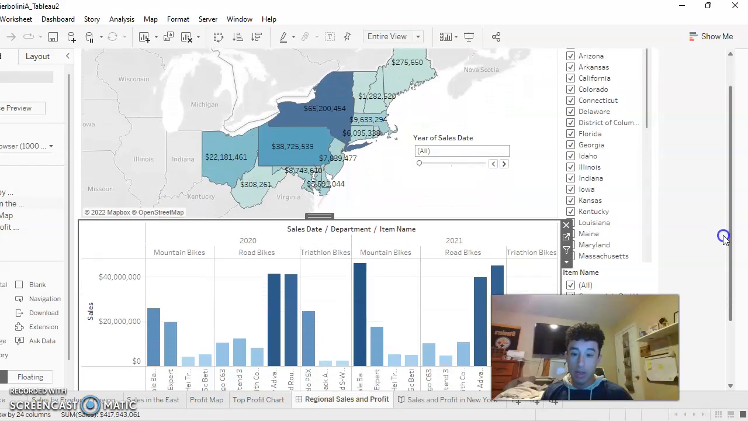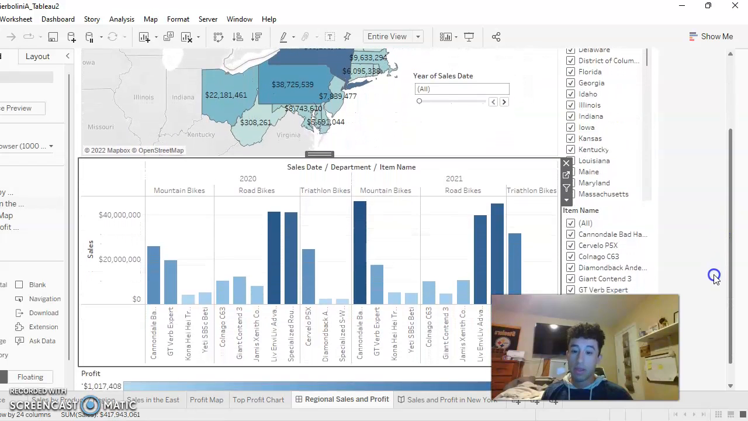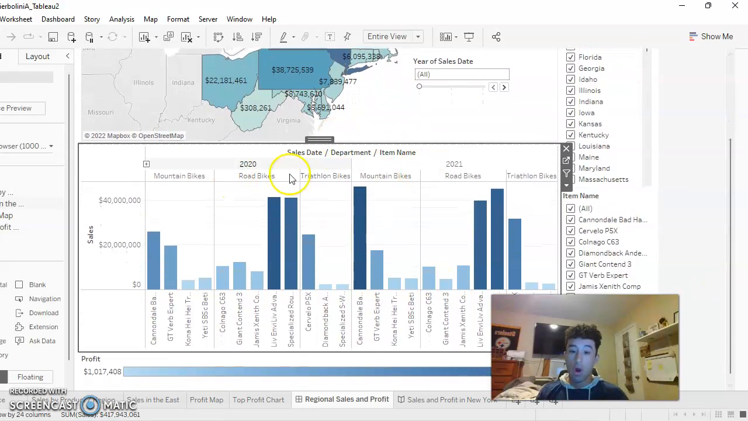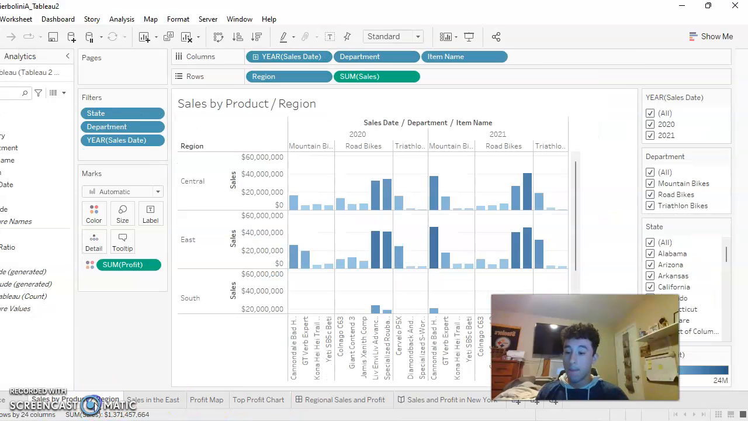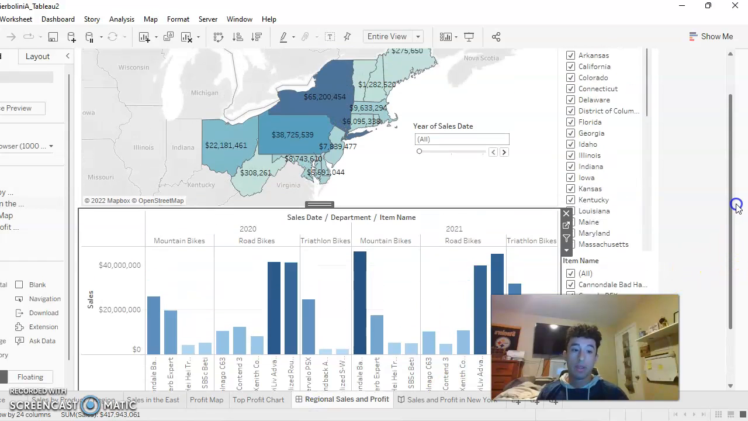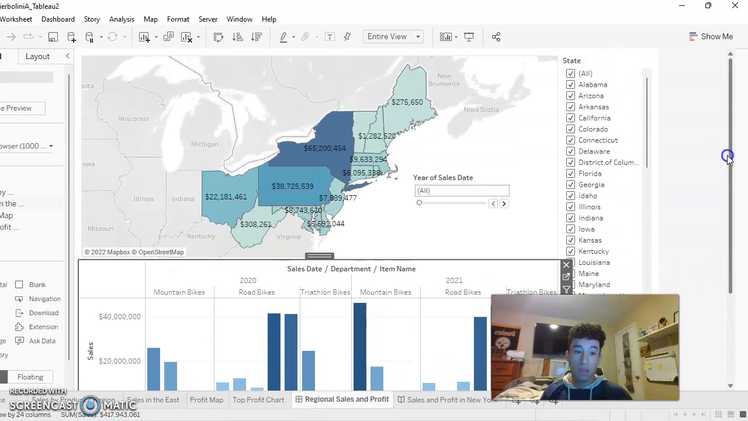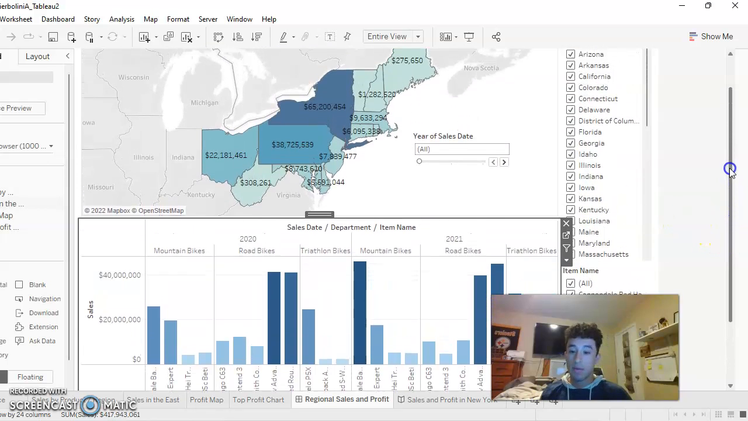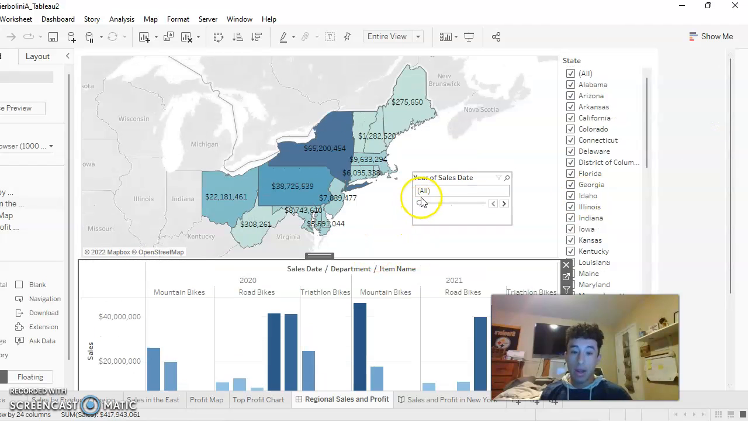And here is my dashboard, where it is showing the different states in the East, as well as, as you move down here, showing the sales date, department, and item name. I decided to include this just to show the overall view. So basically it was these earlier subcategories all into one, showing the overall interaction between them all. And down here at the bottom you see the profitability. So I just included all of the different types right there, and as you see there is the year, sales, and date.